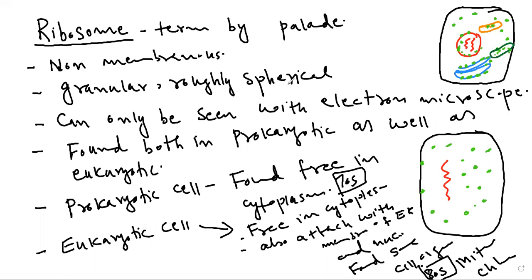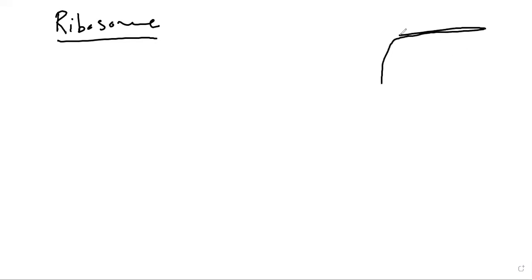After that, as far as the synthesis of ribosome is concerned, in which part of the cell, especially in a eukaryotic cell, are these ribosomes formed, or where does the synthesis of ribosome take place?